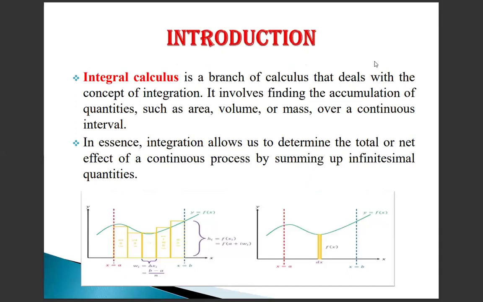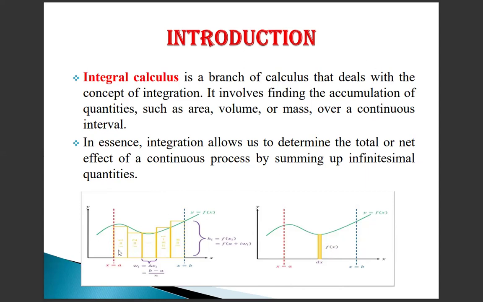First, what is meant by integral calculus? Integral calculus is a branch of calculus that deals with the concept of integration. It involves finding the accumulation of quantities such as area, volume, mass over a continuous interval. Integral allows us to determine the total or net effect of a continuous process by summing some infinitesimal quantities.